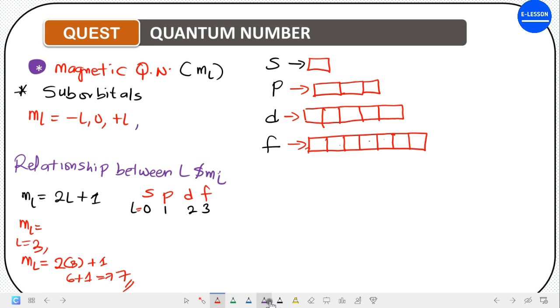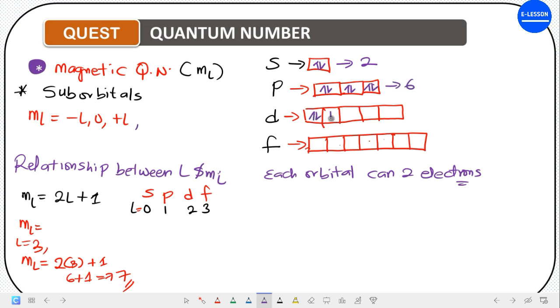Now, each orbital, take note, right? Each orbital can take 2 electrons. What we mean by that statement is each of these orbitals you see here can take 2 electrons each. Each of these boxes you see here can take 2 electrons. So the 2 electrons must be spin opposed. So we have 1, 2. So the s orbital can take a maximum of how many electrons? 2. P orbital, you have 1, 2, 3, 4, 5, 6. So this one can take a maximum of 6 electrons.